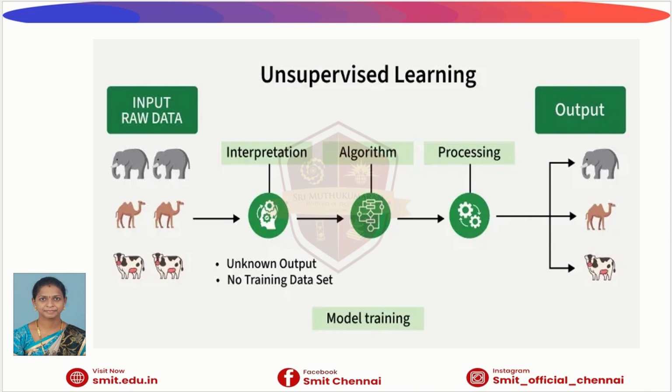After this stage, it is passed to the algorithm. The algorithm analyzes the patterns mathematically and tries to group similar items together based on their features. Then comes the processing stage. In this stage, the model organizes the data into clusters or groups. It does this automatically without human help. So instead of predicting labels, it forms natural groupings. Then finally, the output. The system has grouped similar animals together. Elephants are in one group, camels in another, and cows in another group.